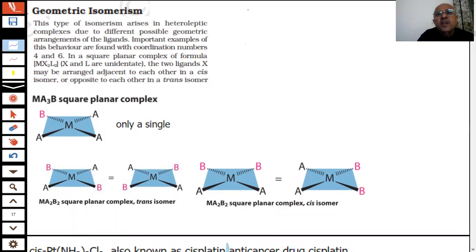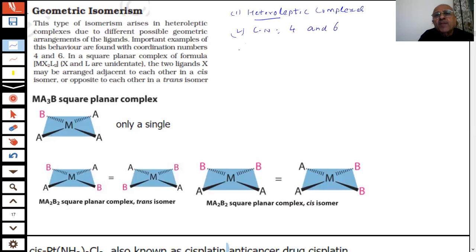Geometric isomerism will only be shown by heteroleptic complexes. And there are examples. Mostly we will be talking of coordination number 4 and 6.